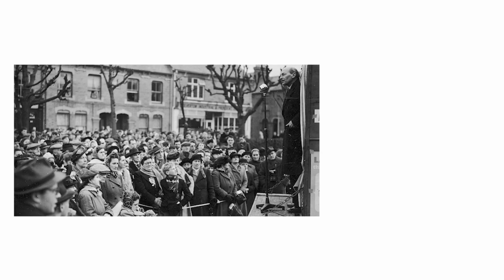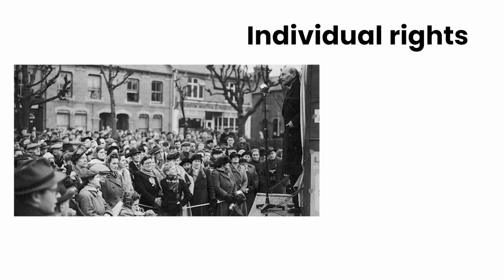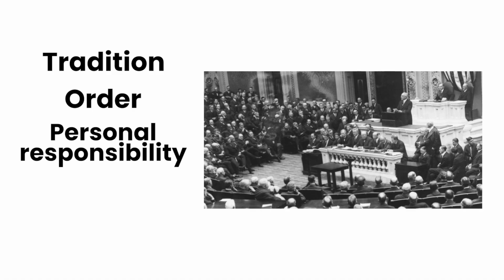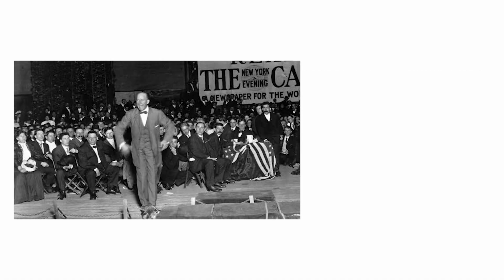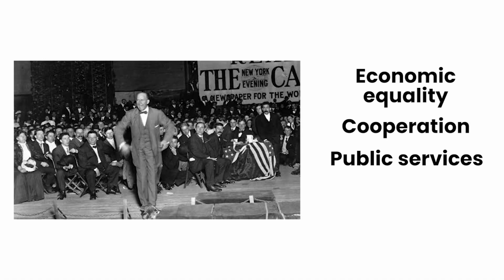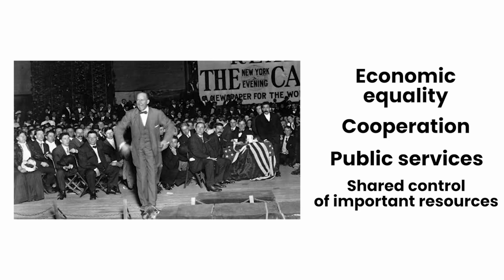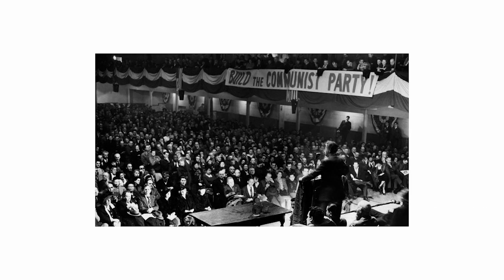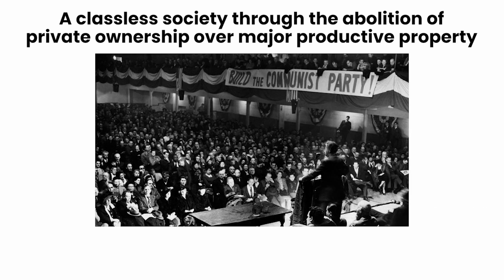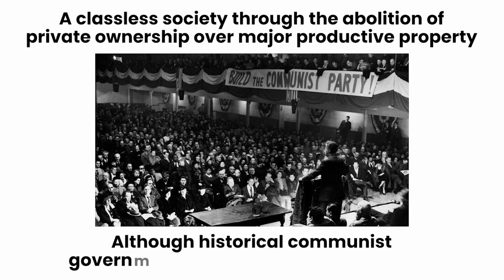So those are the 7 major ideological families. Liberalism begins with individual rights and representative government. Conservatism emphasizes tradition, order, personal responsibility, and gradual change. Socialism focuses on economic equality, cooperation, public services, and shared control of important resources. Communism seeks a classless society through the abolition of private ownership over major productive property, although historical communist governments became highly centralized.